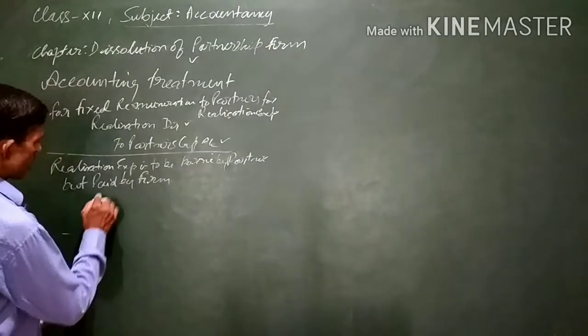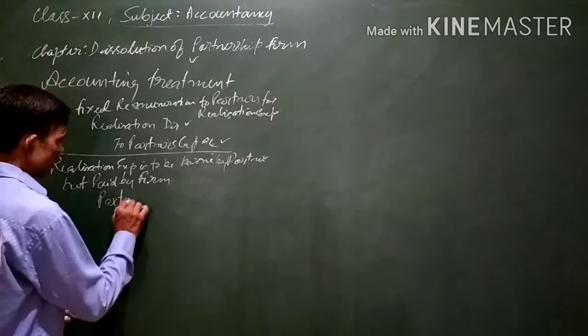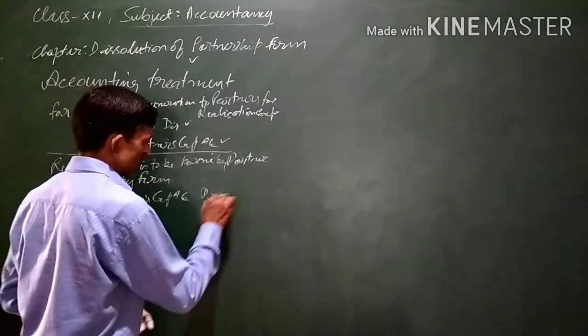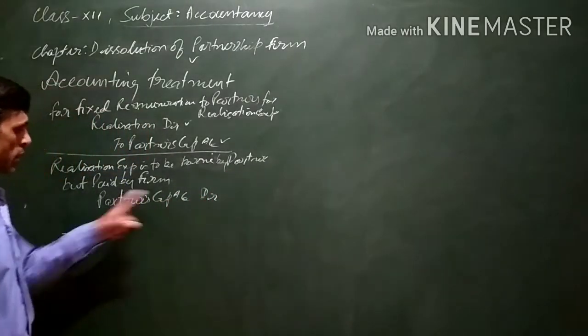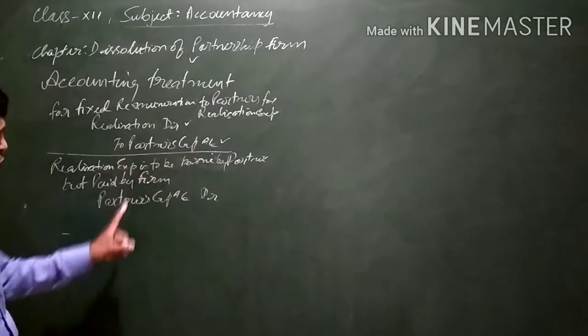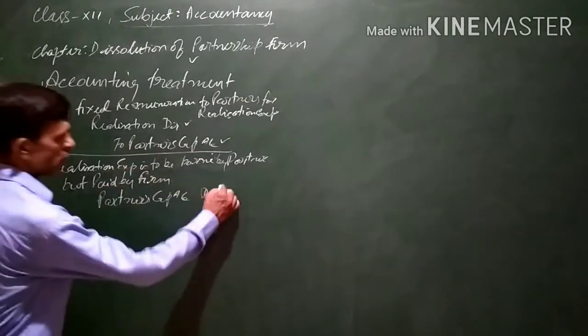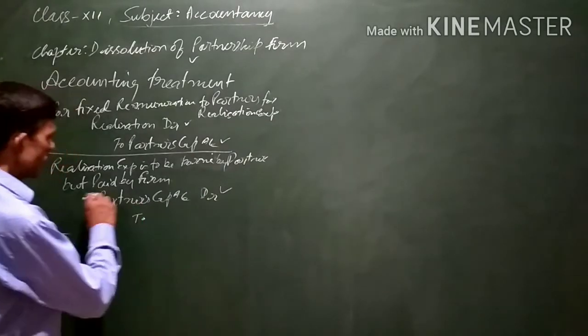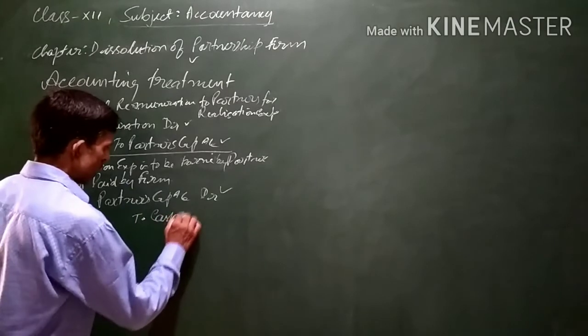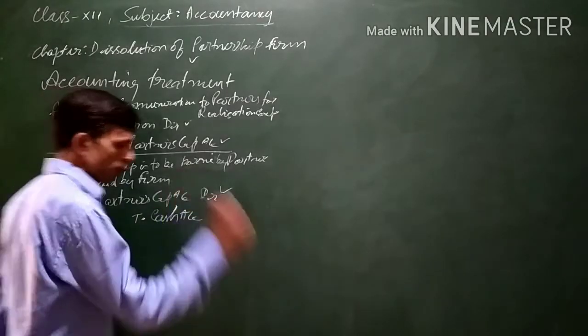In this case, partner's capital account will be debited because the partner was to bear the realization expenses, but since the amount has been paid by the firm, it will be considered as payable to the partner.